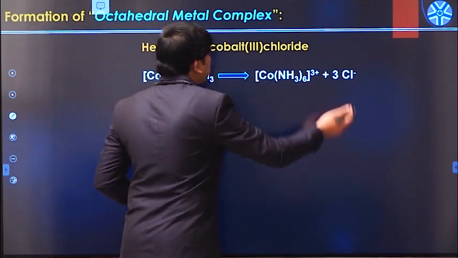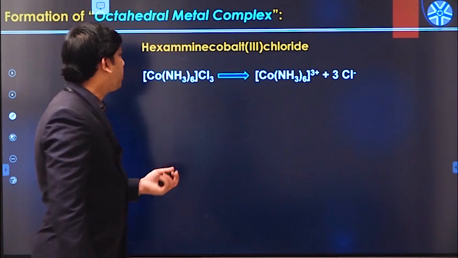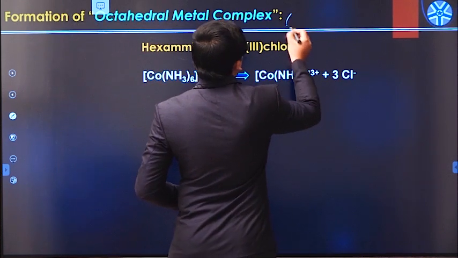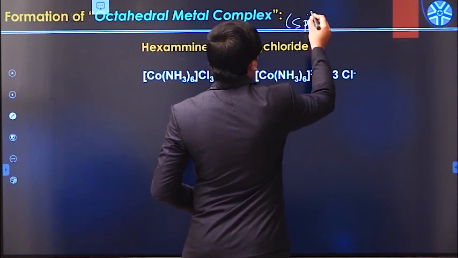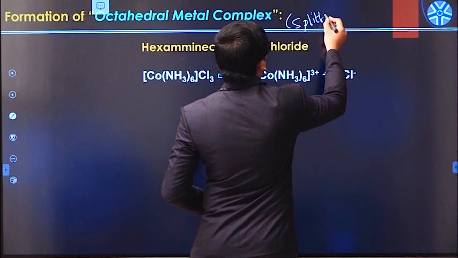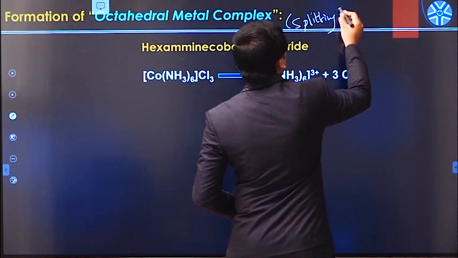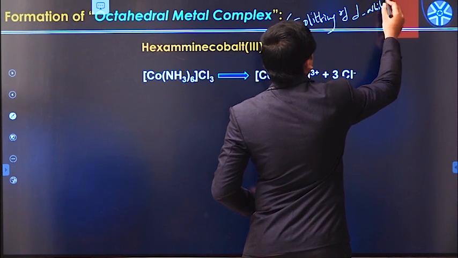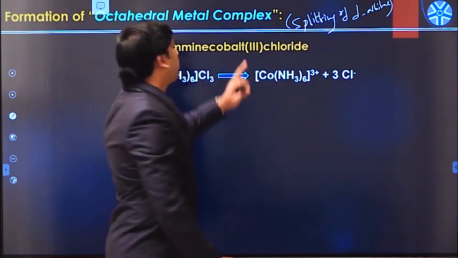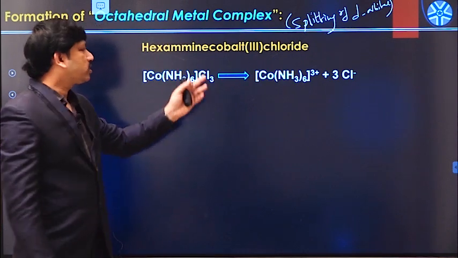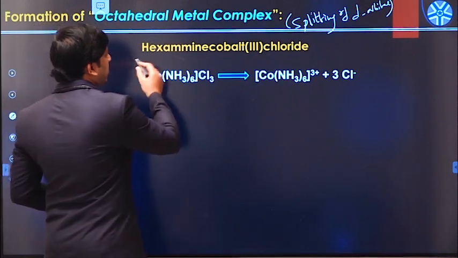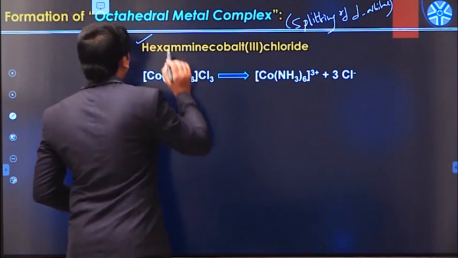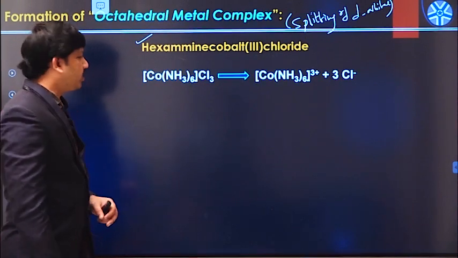So in order to understand splitting of d orbitals in the case of octahedral metal complexes, let us consider this example, hexaamine cobalt 3 chloride. So this is the example frequently we are using in all the cases.